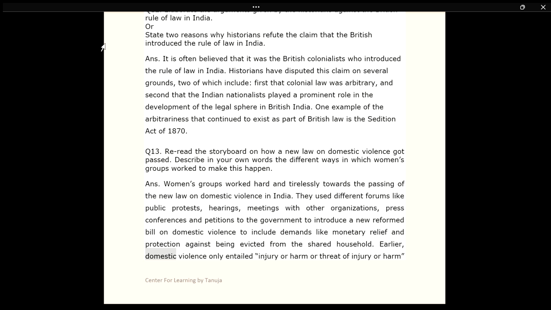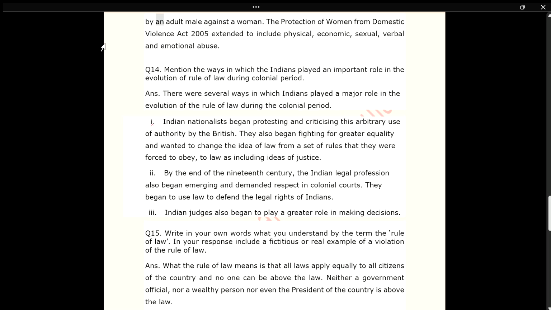Earlier, domestic violence only entailed injury or harm or threat of injury or harm by an adult male against a woman. The Protection of Women from Domestic Violence Act 2005 extended to include physical, economic, sexual, verbal and emotional abuse.